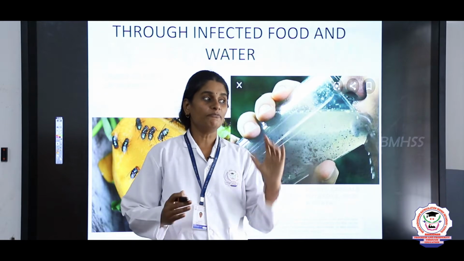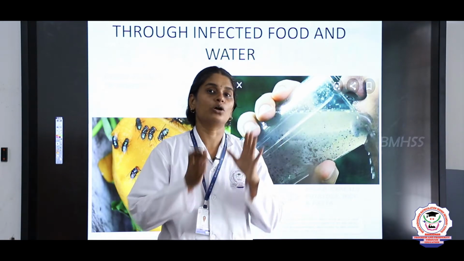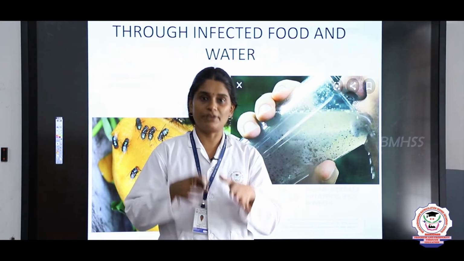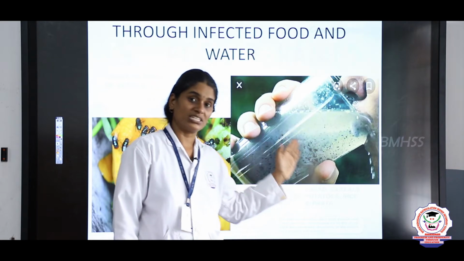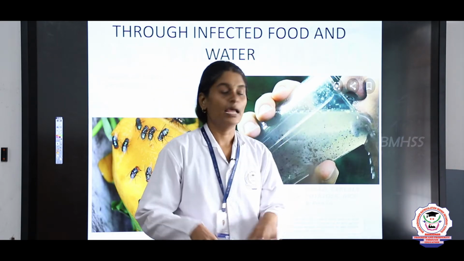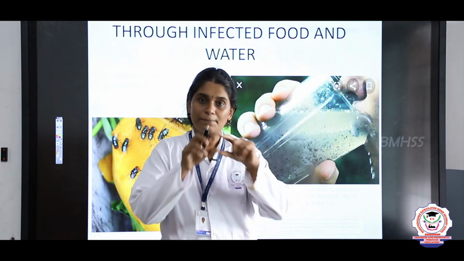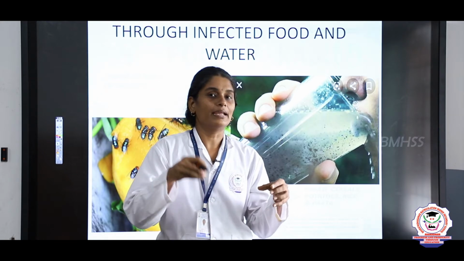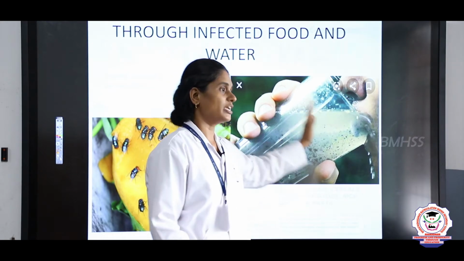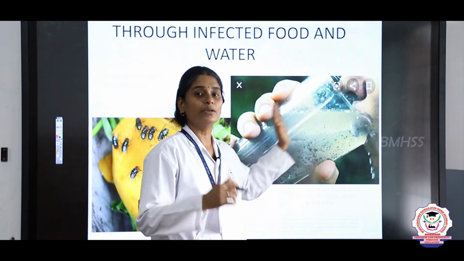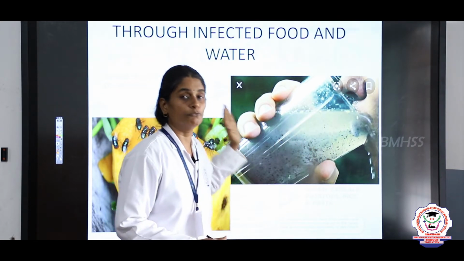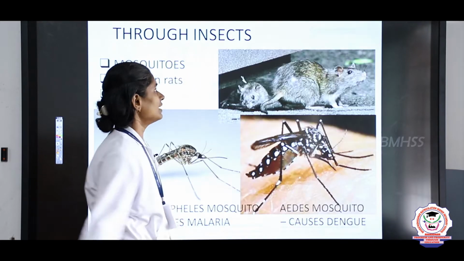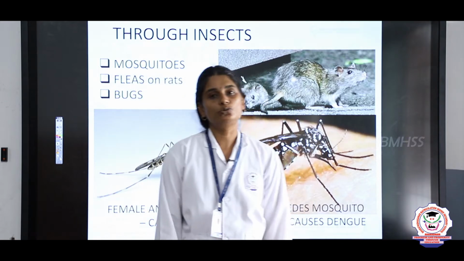Next we are going to see how diseases spread through infected food and water. Sometimes when food is not stored properly or not covered properly, the food gets infected. Flies and cockroaches may infect the food, and sometimes if there is a break in the pipe, the water can be contaminated. So we have to make sure that we drink clean water, always cover the food and eat a proper diet. Next we will see how diseases spread through insects.